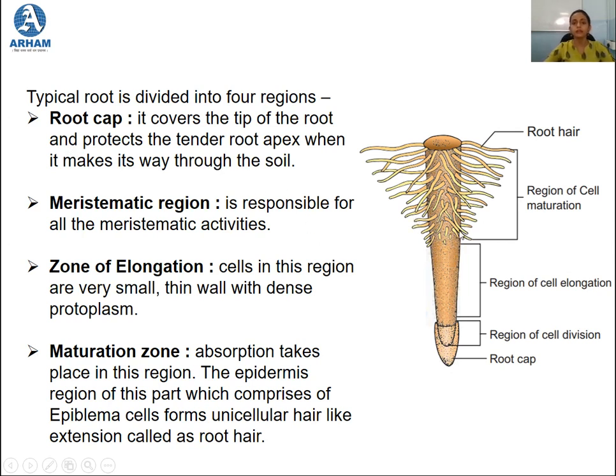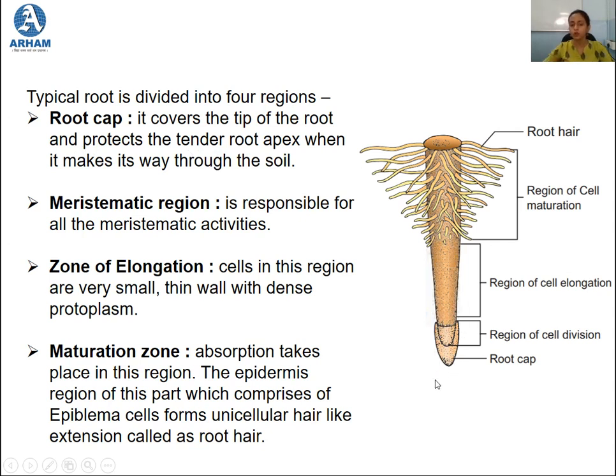So when the plant is very young, that means the plant is very immature, and when the radicle or the root is still developing, the root makes its way through the soil to adhere to the soil and to have a support for its growth. And while it is making its way through the soil, this root cap actually protects the tender apex of the root, because the plant is still very immature. The root apex is very tender, and so the root cap will protect the root apex when it is growing through the soil.